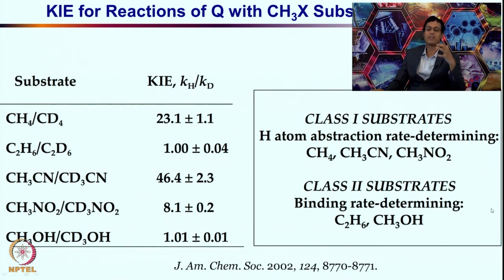Substrate binding with respect to the active site or active species, that is the intermediate Q, that diiron 4 plus bis-mu-oxo intermediate, that is the rate determining step, right. That is quite fascinating, I would say, and this is true for C2H6 and methanol. Okay. One can perhaps think of studying many other substrates as well, but overall the whole spectrum can be split into two. One is substrate category 1 and the category 2.